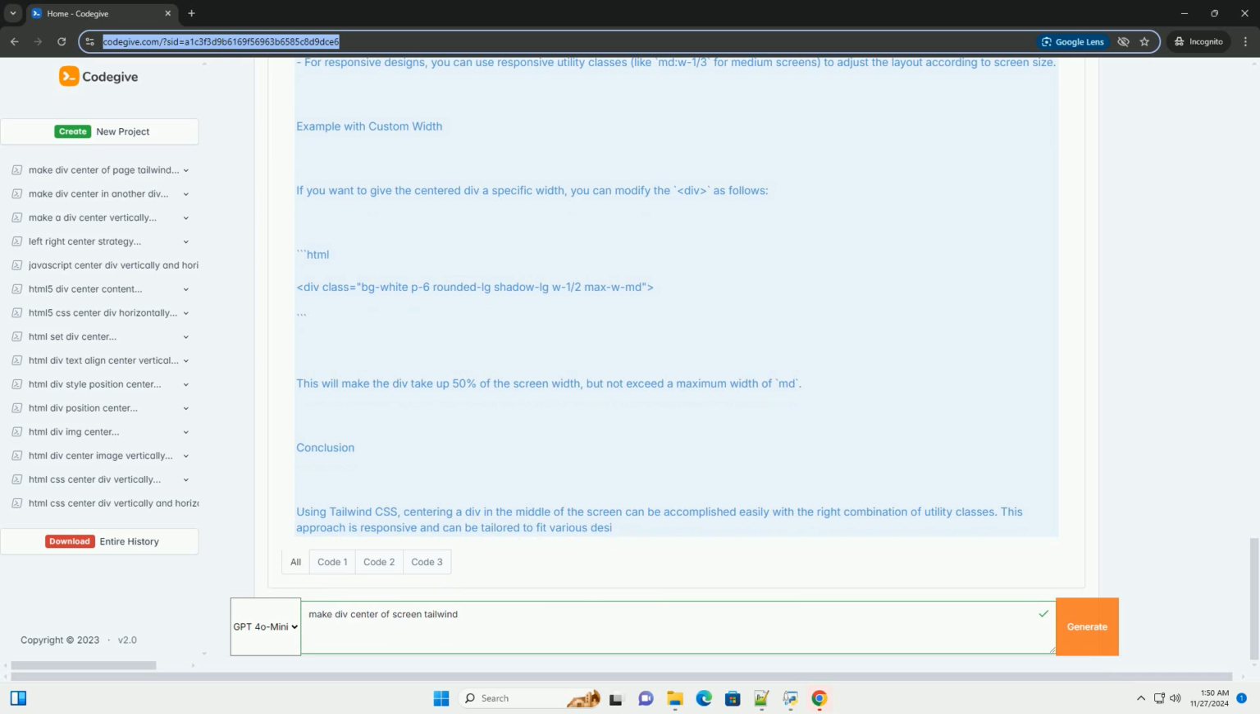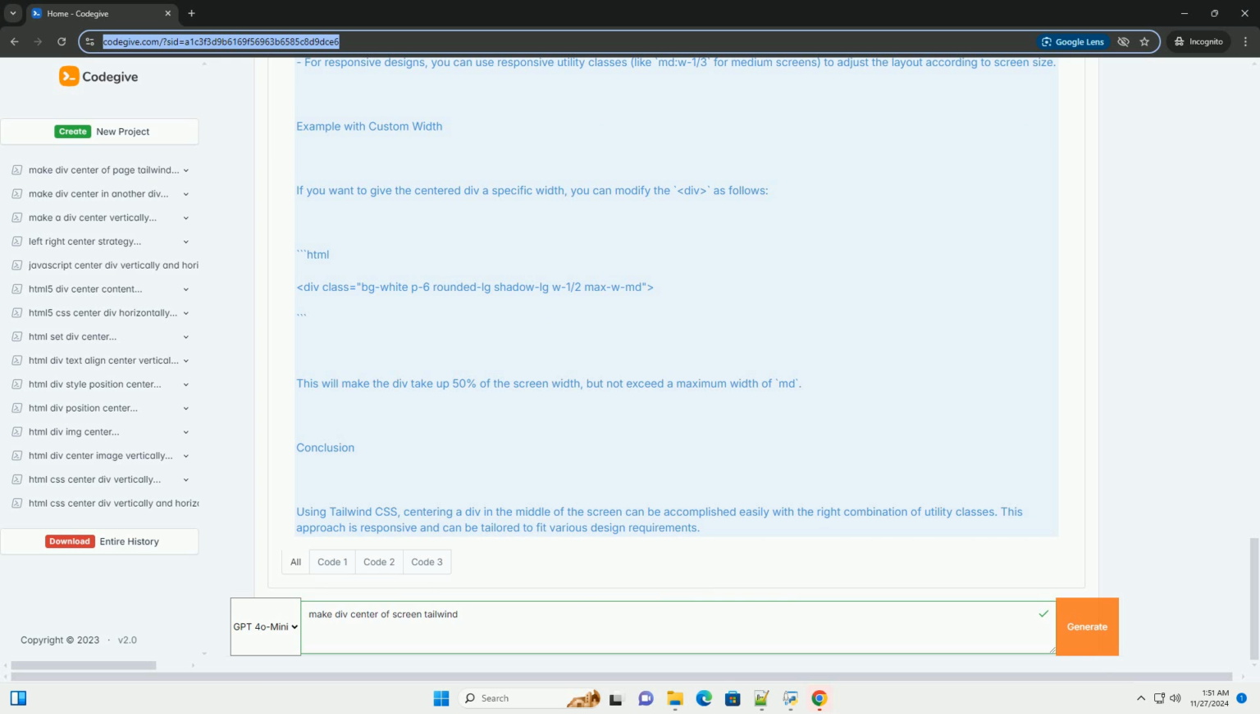Step 2, create the HTML structure. In your HTML file, set up a basic structure. We'll create a container div that we want to center. Step 3, explanation of the code.